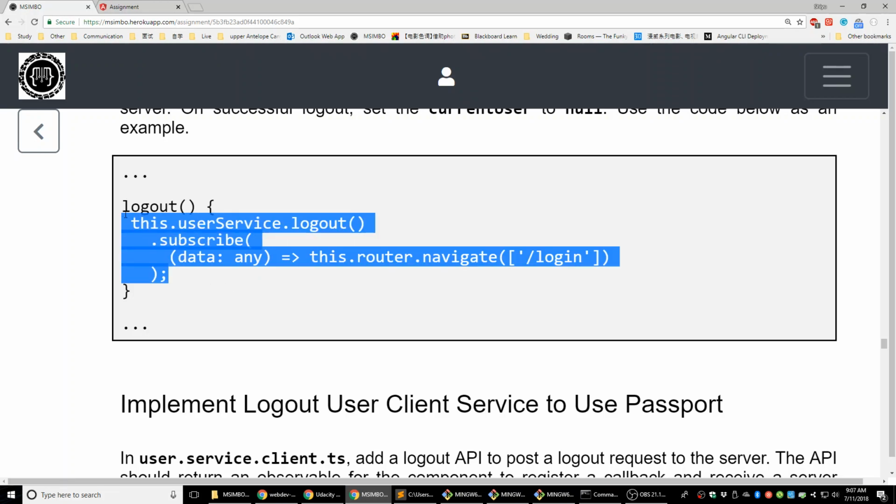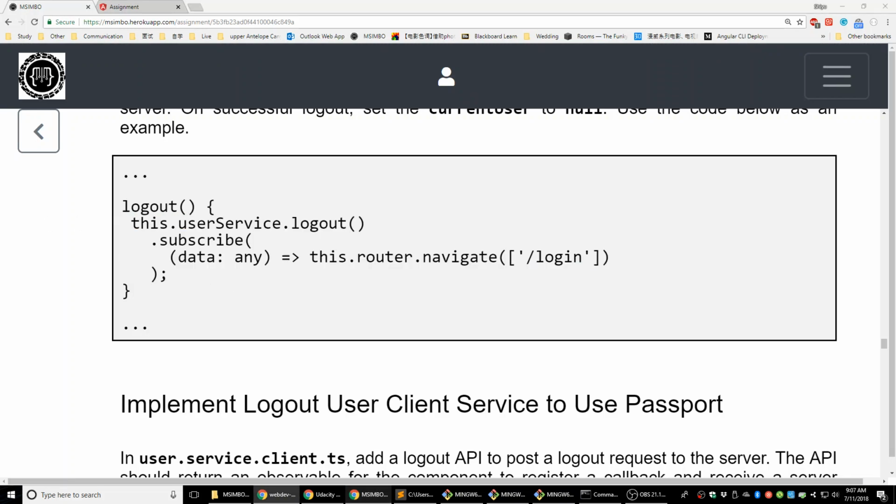Is this all we have? Give me a second. Let me take a look. Profile.ts. Let me make sure I got it correct. Yeah, I think that's everything we need.